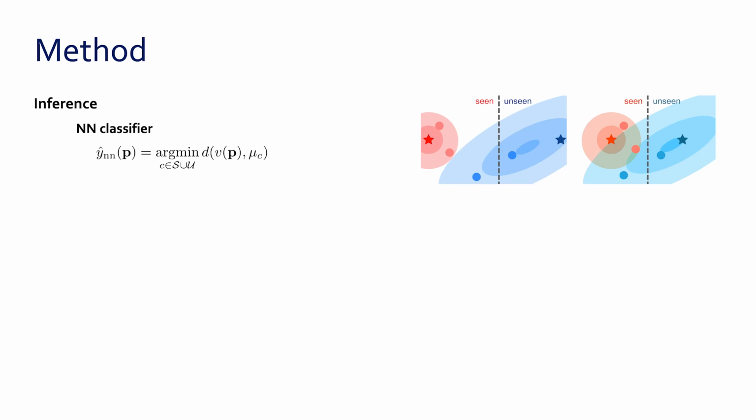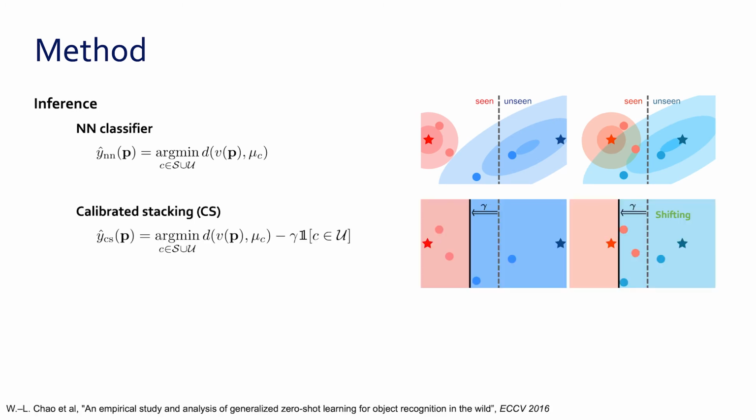To address this, a recent work proposes a calibrated stacking method that penalizes scores of seen classes with a constant value gamma. We interpret this as shifting the decision boundary of the NN classifier to semantic prototypes of seen classes. It however applies the same value of gamma even if the first two nearest prototypes are close. This degrades performance for seen classes.